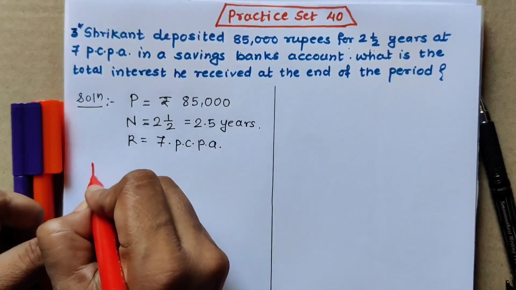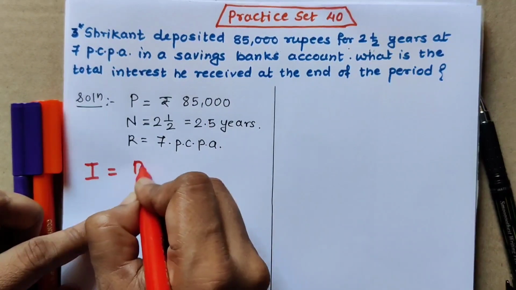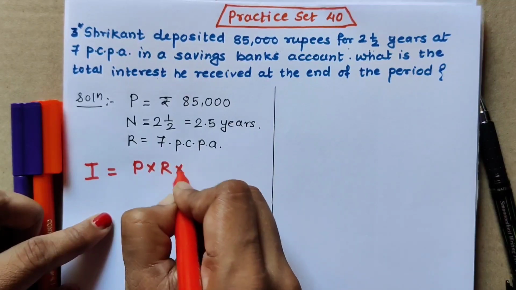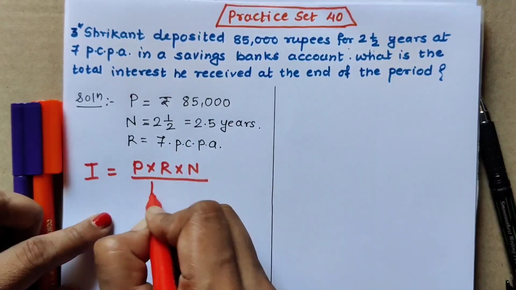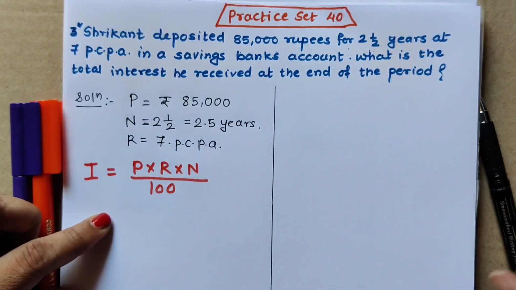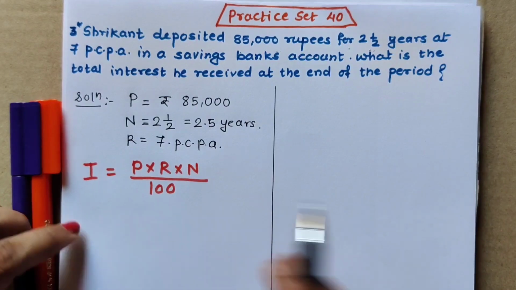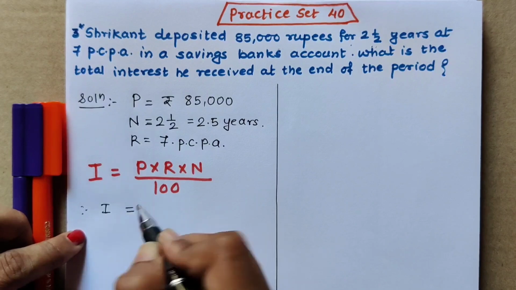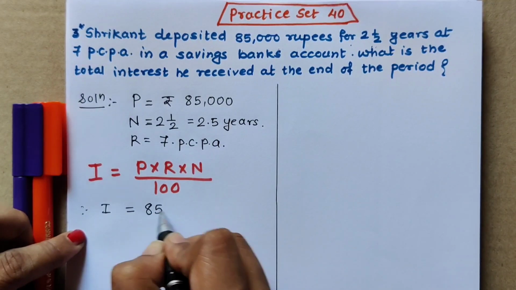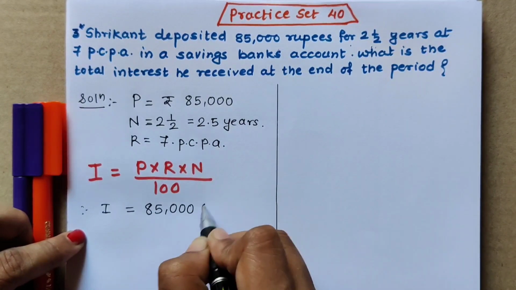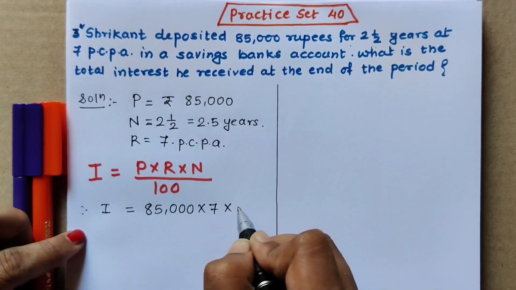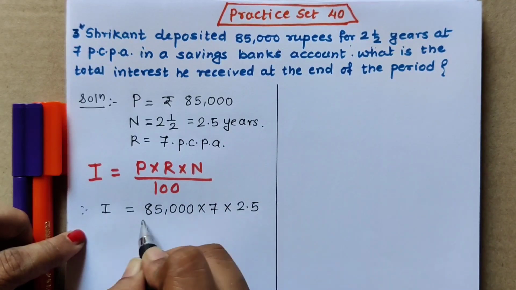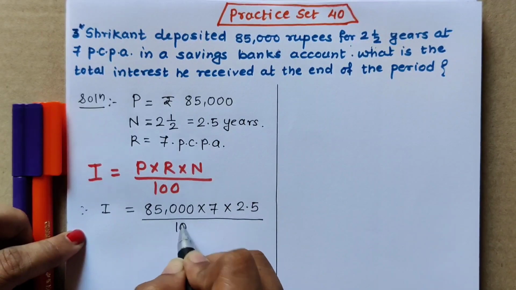After writing all the values, you all know what we have to do. We have to write the formula for interest, which is I is equal to P into R into N upon 100. After writing the formula, we put the values. Therefore, I is equal to P is 85,000 rupees, R is 7 percent per annum, N is 2.5 upon 100.